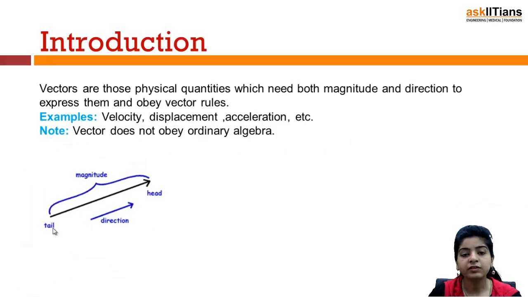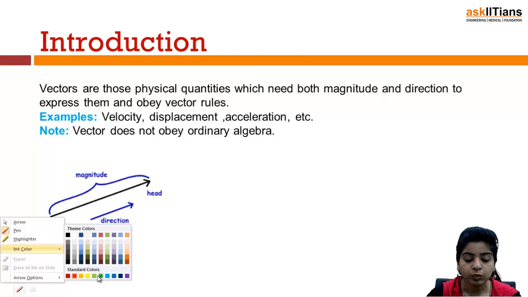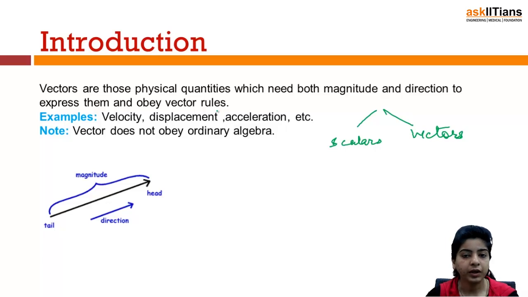So first of all, let us discuss the definition of vectors. Now if I talk of vectors, first of all, the physical quantities in general can be divided into either scalars or vectors. So we can have either scalars or we can have vector quantities. When we talk of vectors, the first thing that should strike your mind is that it has got something to do with a particular direction. So the main concept involved in vectors is that the direction is extremely important, right?